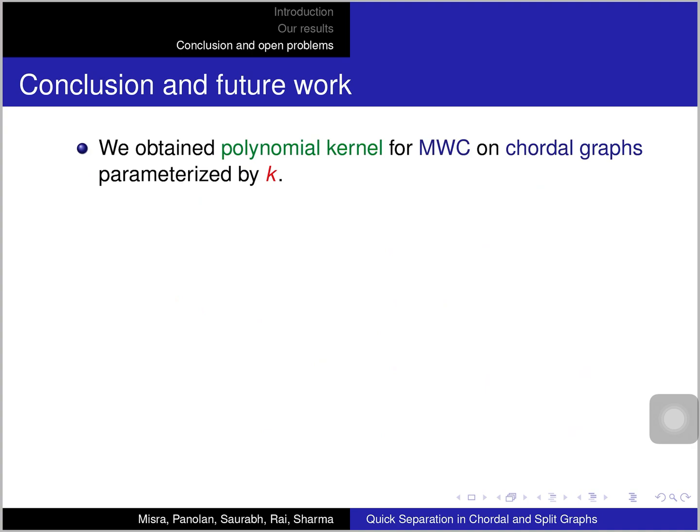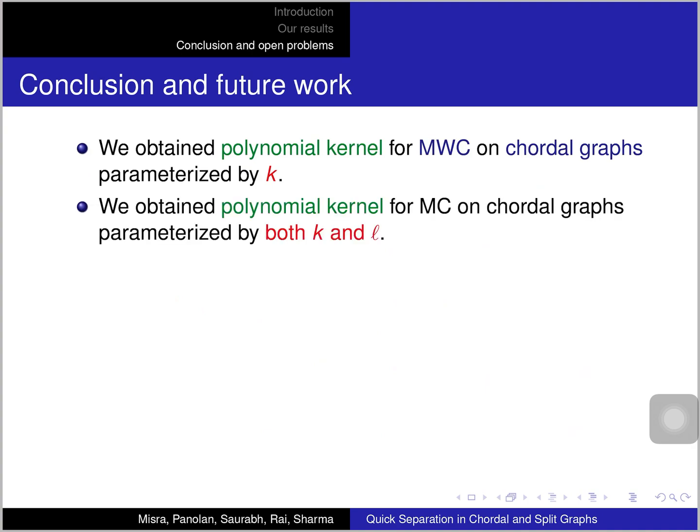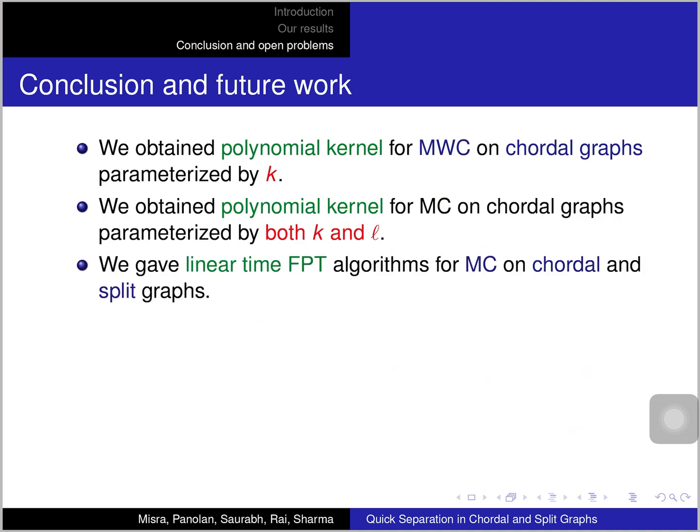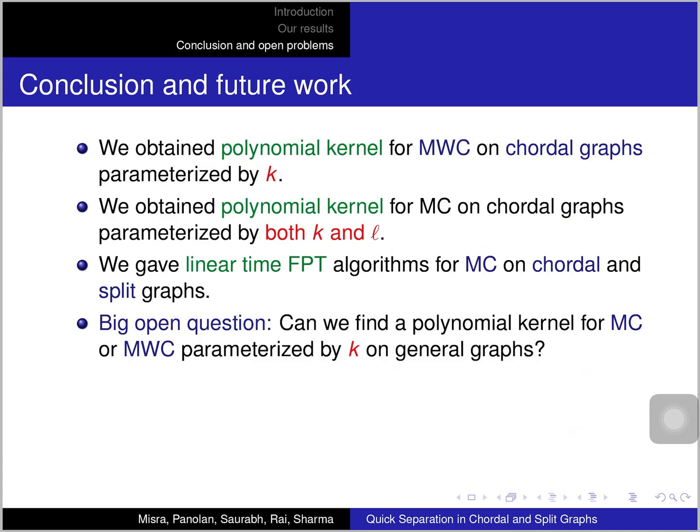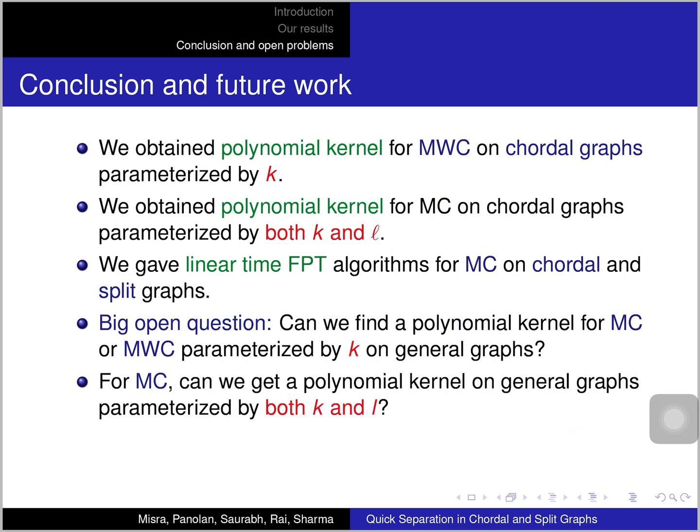As I said, we obtained polynomial kernels for multiway cut and multicut, where the multiway cut kernel is parameterized only by k, and the multicut kernel is parameterized by both k and l, and we gave some faster algorithms. And the big problem that still remains open is, can we find a polynomial kernel for multicut or multiway cut parameterized by k on general graphs? Or for multicut, can we even get a polynomial kernel on general graphs which is parameterized by both k and l? Because even this is not known right now.